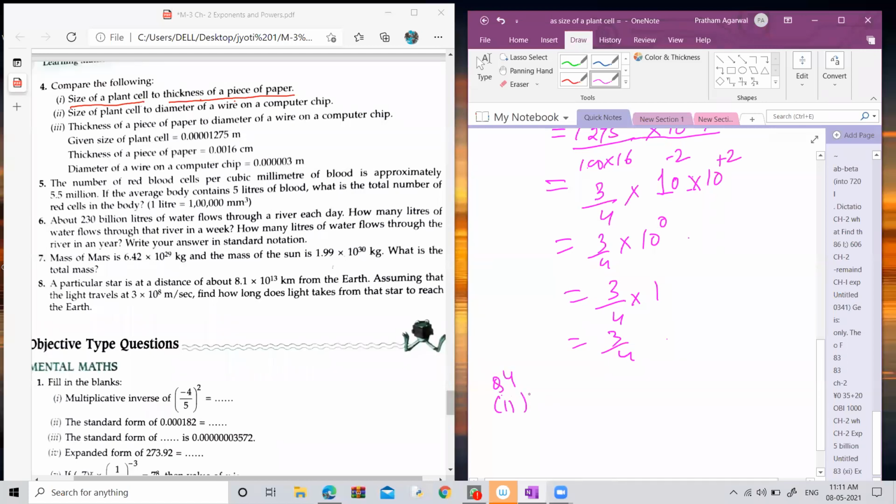I think time is almost over. So children, let's do this question in the next class. Try to do it yourself. You have the answer key also. Okay, so you can do it yourself. Question number 4 is for the homework. If you don't understand, then I will explain you again in the next class.